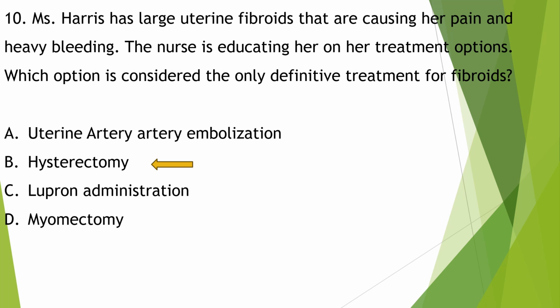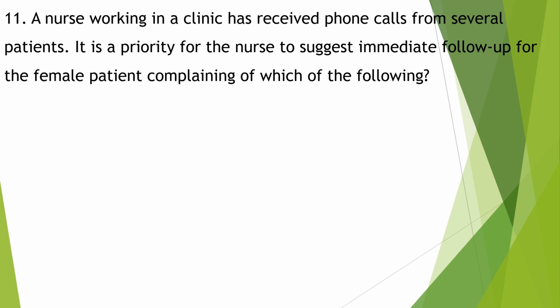Hysterectomy is the only definitive treatment for fibroids. Uterine artery embolization, Lupron, and myomectomy are also used in the treatment of fibroids but often used in recurrence or incomplete resolution.